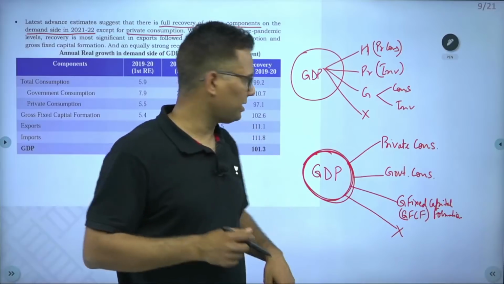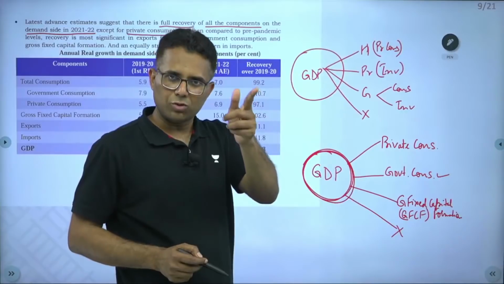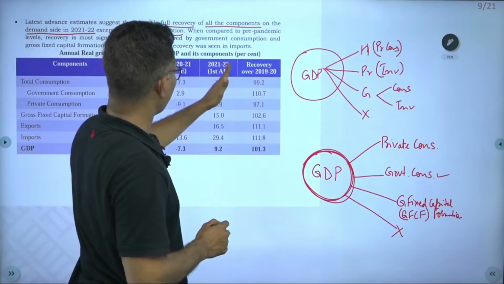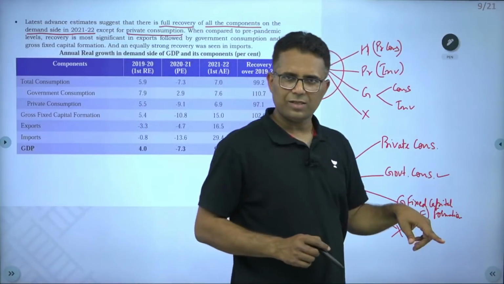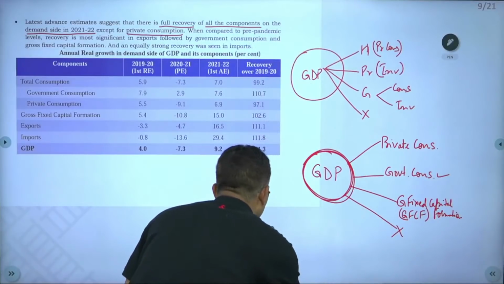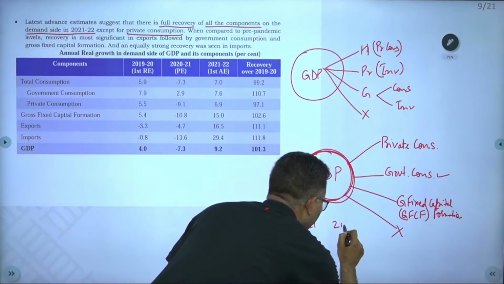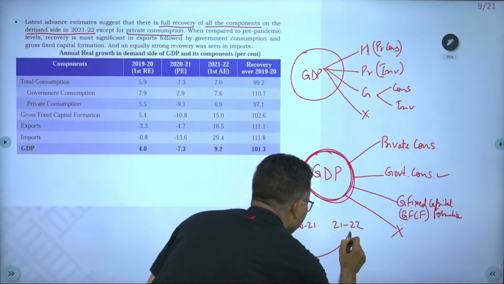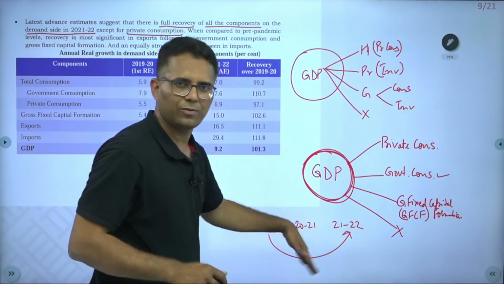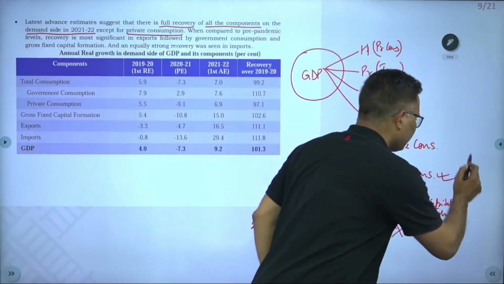Our survey says that government consumption is above the pre-pandemic level in 2021. So, in 2 years we are comparing from 2019-20 to 2021-22. This is pre-pandemic. From here to here, we want to know whether we are at the same level, or surpassed, or still below. So, government consumption has recovered.